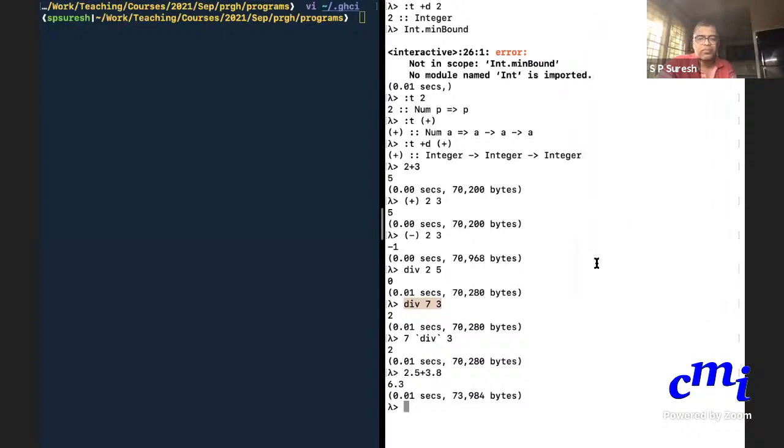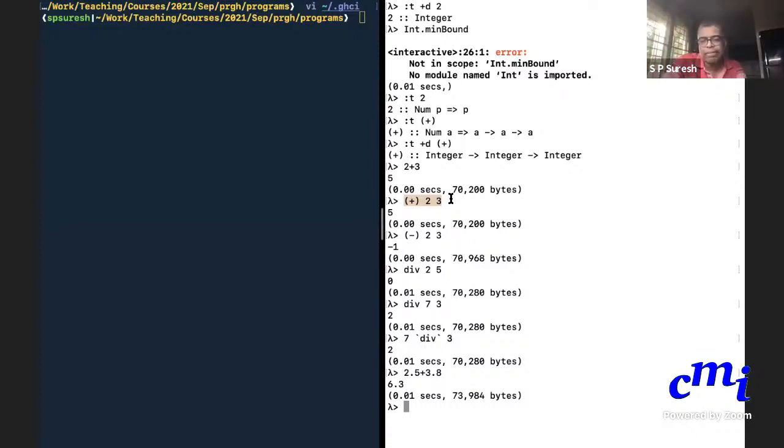Now you can see the highlight, right? If your function name starts with a lowercase letter, then you typically use it like this. But you can define your own functions which are symbols like plus, minus, and other characters, in which case they will automatically be used like this, 2 plus 3. But you are allowed the flexibility to define something like div and use it in between, or define something like plus and use it in the front.